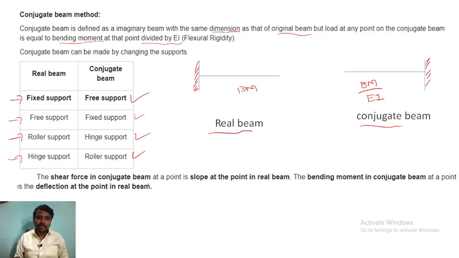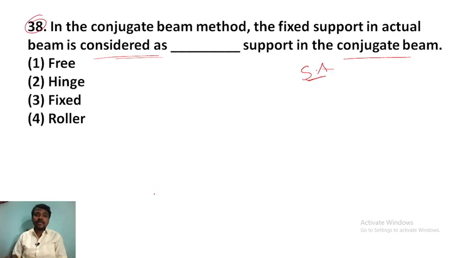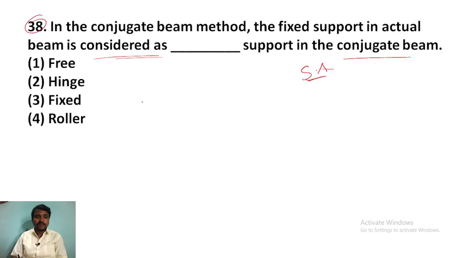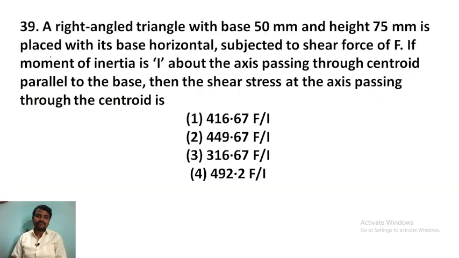The shear force in the conjugate beam at any point equals the slope at that point in the real beam. The bending moment in the conjugate beam at a point equals the deflection at that point of the real beam. So these are the important points you have to remember. Now the answer for this question is what? They are asking about the fixed support in the actual beam. Fixed support in the actual beam is a free support in the conjugate beam. So the answer for this question is free support in the conjugate beam.